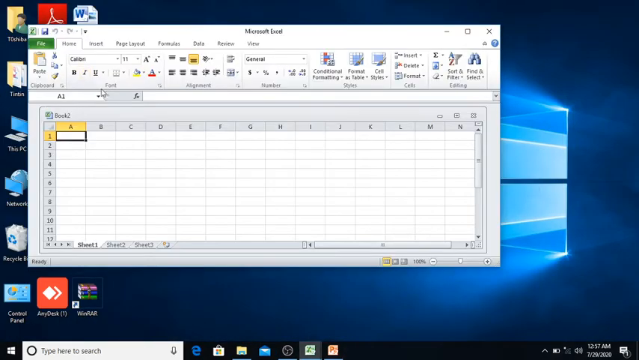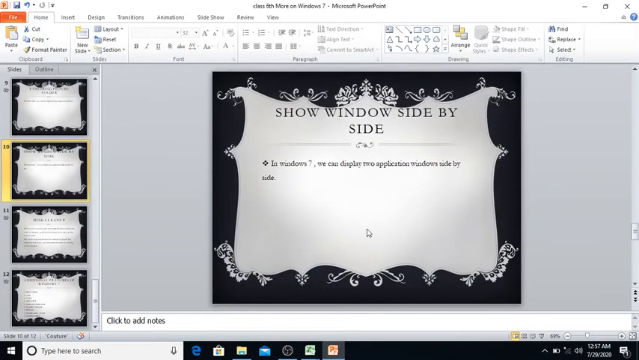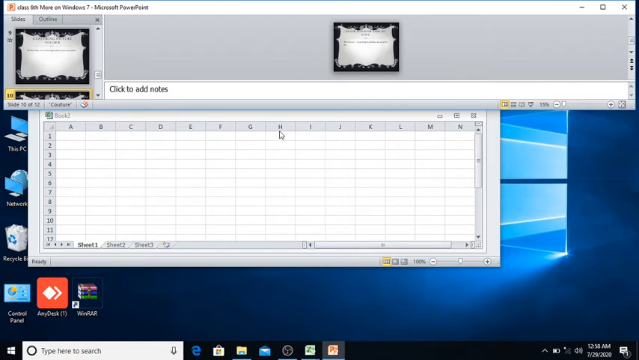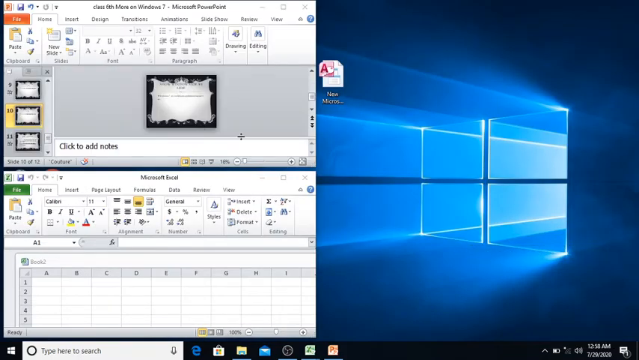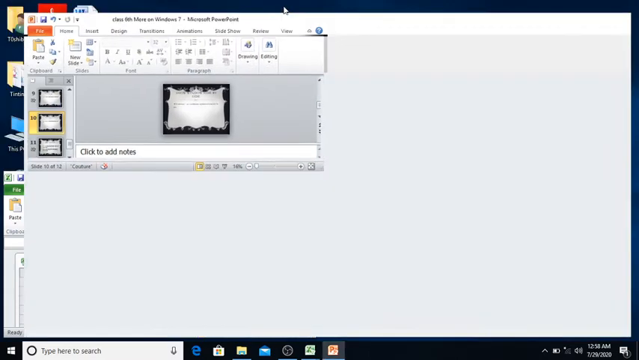like this. Now two windows are there, one is this and one is this, fine. One is a PowerPoint presentation and one is an Excel file. And now I want these two windows side by side. So what you have to do, just click here in the taskbar and click on show windows side by side. See, the windows are now side by side. So in this way you can arrange your windows side by side. This is the new feature.